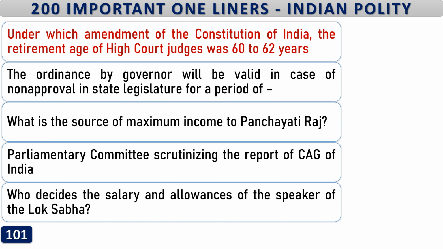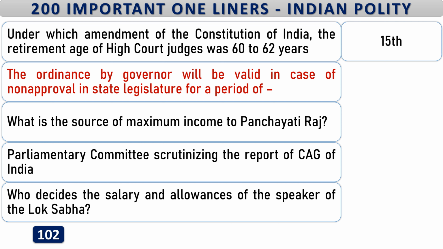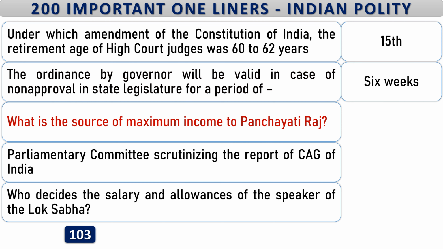Under which amendment of the Constitution of India, the retirement age of High Court judges was raised from 60 to 62 years? 15th. The ordinance by Governor will be valid in case of non-approval in state legislature for a period of 6 weeks. What is the source of maximum income to Panchayati Raj? Government grants.